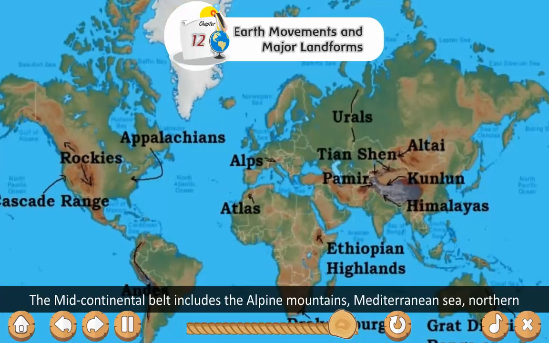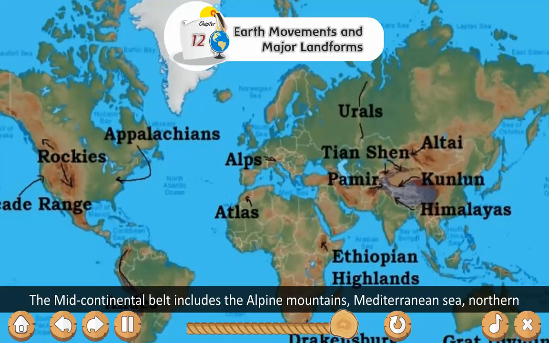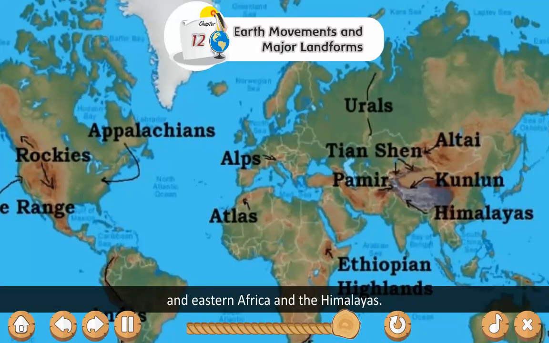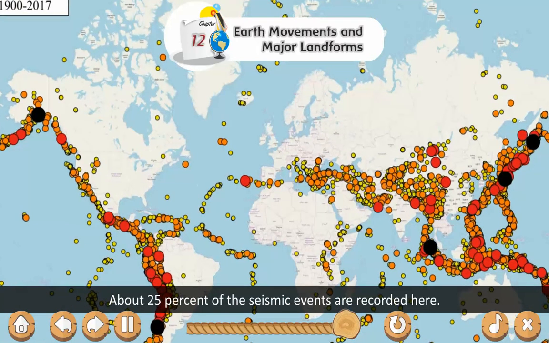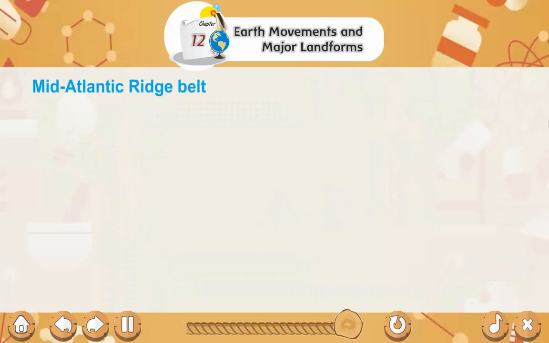Mid-continental Belt. The Mid-continental Belt includes the Alpine Mountains, Mediterranean Sea, Northern and Eastern Africa and the Himalayas. About 25% of the seismic events are recorded here.